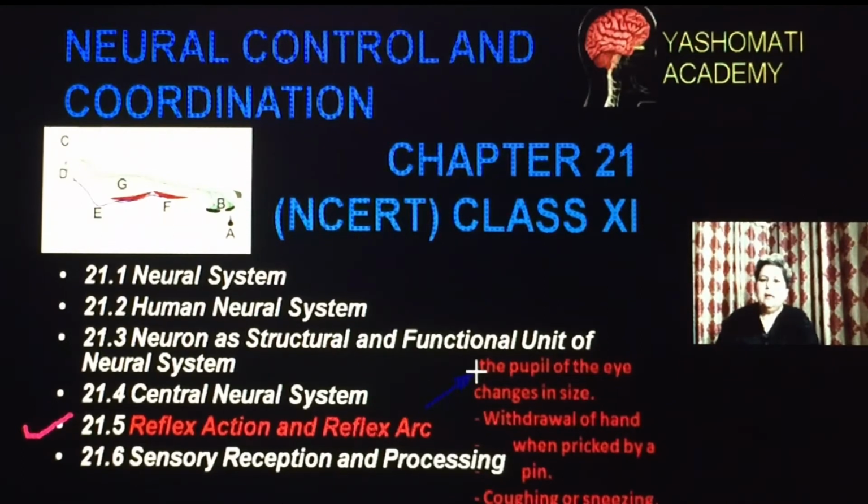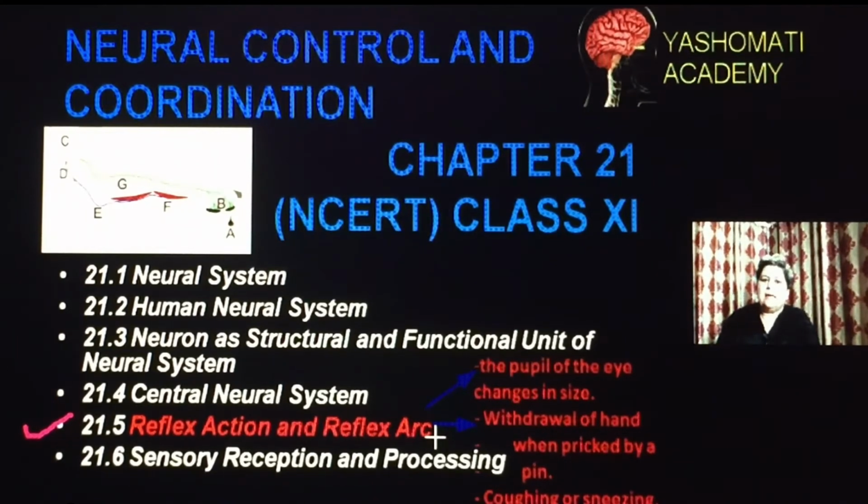For example, the pupil of your eye changes in size very soon whenever you throw light into your eyes with the help of a torch or a bulb or a candle. You will be able to actually see that the size of the pupil changes, and it happens very quickly, very instantaneously, even without thinking. Similarly, you can withdraw your hand whenever you are pricked by a pin. There you don't need that much time to think and decide whether you have to remove your hand or not. You quickly remove your hand.